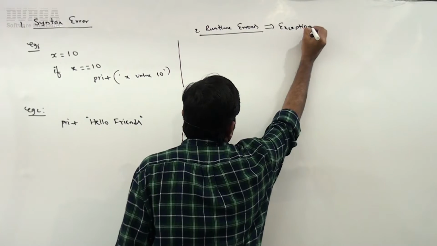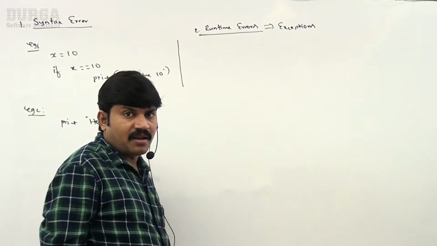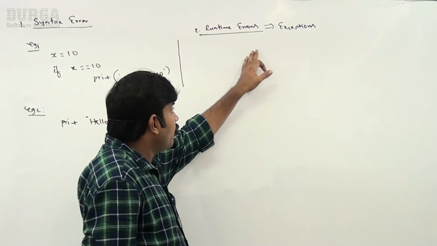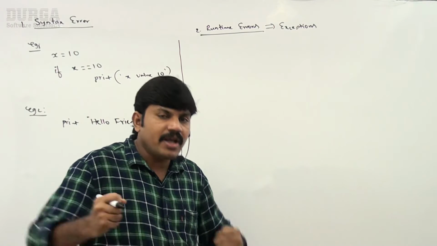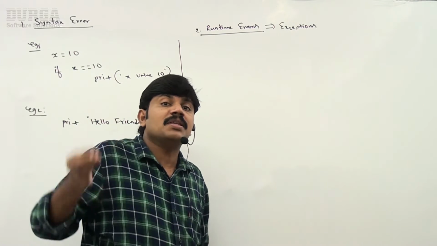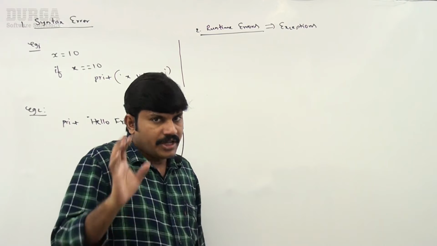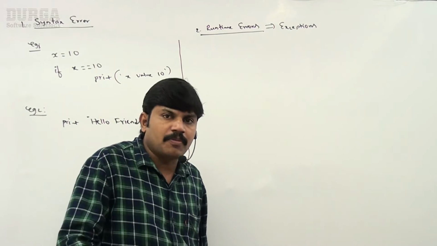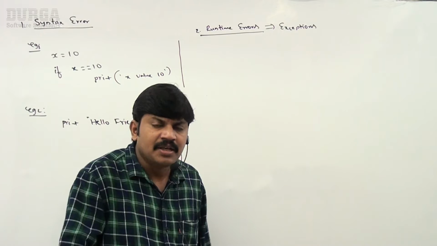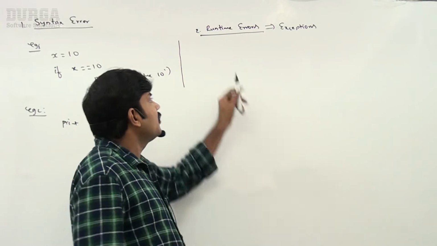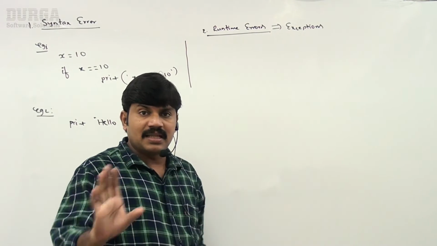These runtime errors are also known as exceptions. In some other languages like Java we use the word exceptions, right? While executing the program, something goes wrong because of end user input, or because of a memory problem, or because of some logic mistake in the program. If something goes wrong at runtime, then immediately we will get runtime errors.